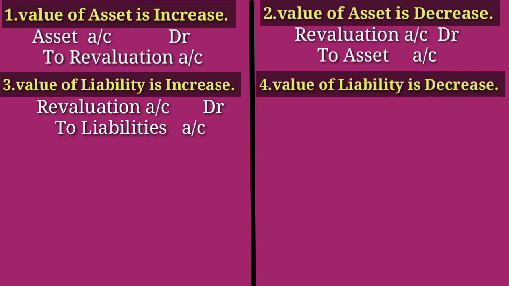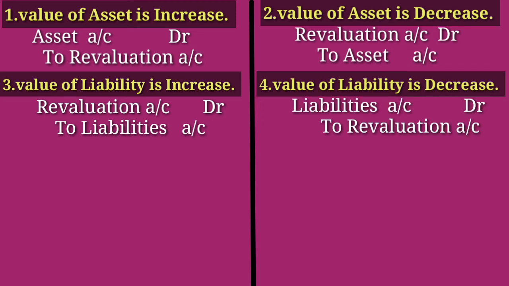That means at the time of admission of a new partner, if our liabilities decrease, we can get the profit. If liabilities decrease, we should debit the liability. And the revaluation account is a nominal account. Credit all incomes and gains. So the journal entry is liabilities account debtor to revaluation account. Give the liability name here.